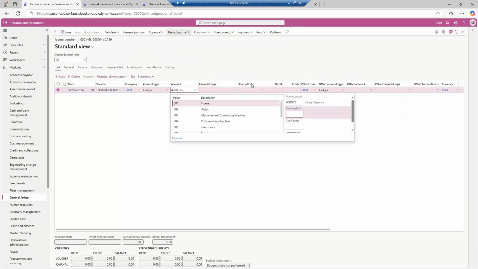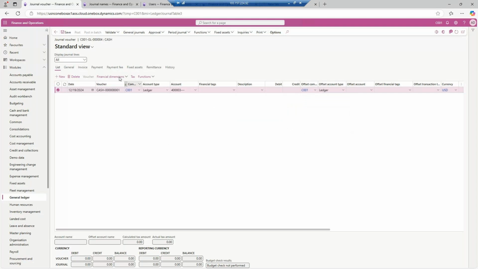So that's why I'm not able to get it. Okay, salary is a constant entry, that's why we can use the default business unit, cost center, department. But in case you are using a separate account, this is the petty cash account, I'm not having which business unit, which cost center, which department is going to utilize it.